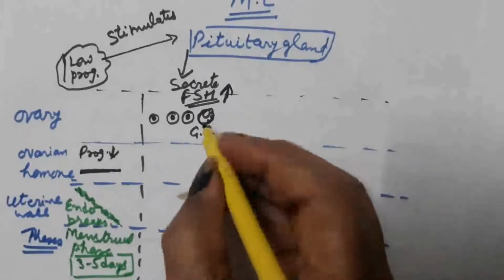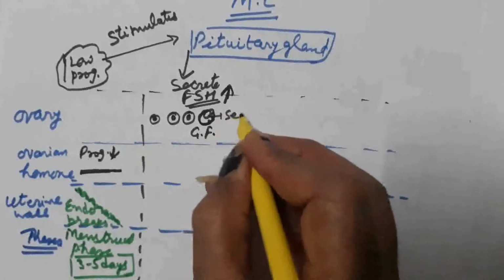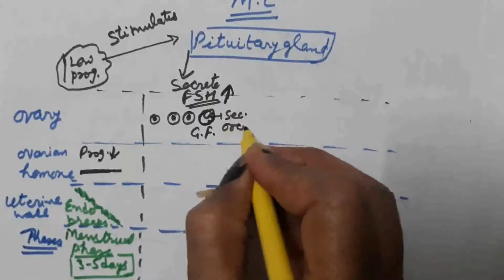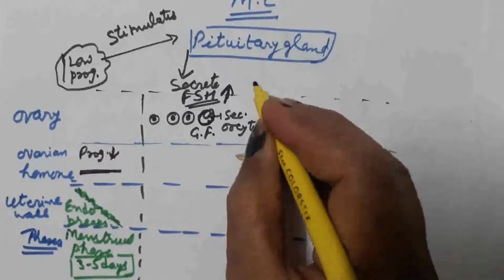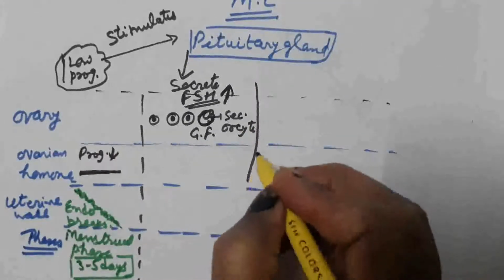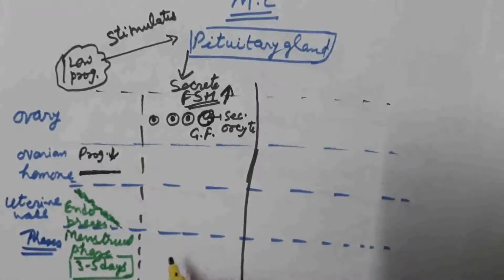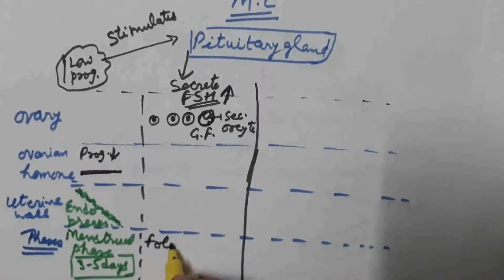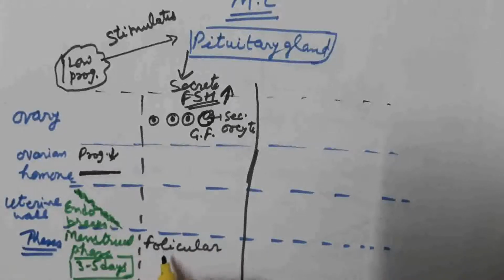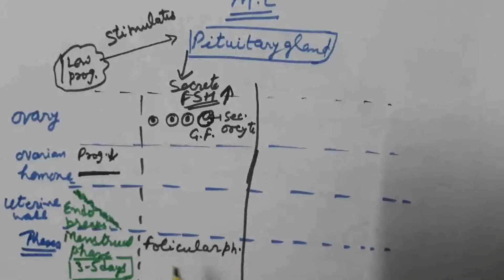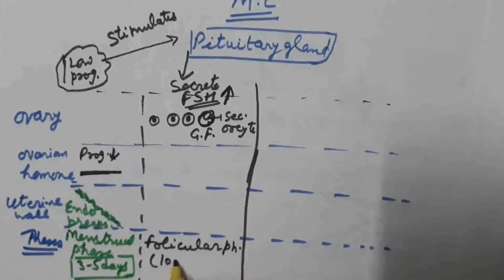Inside the Graafian follicle, secondary oocyte is present. This phase is known as the follicular phase, which is of about 10 to 12 days.